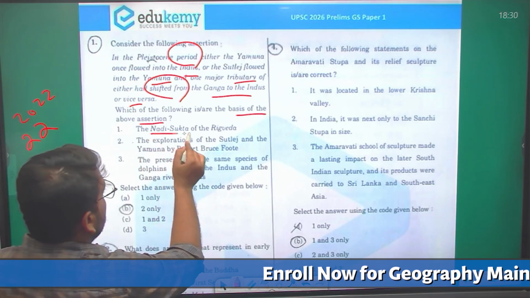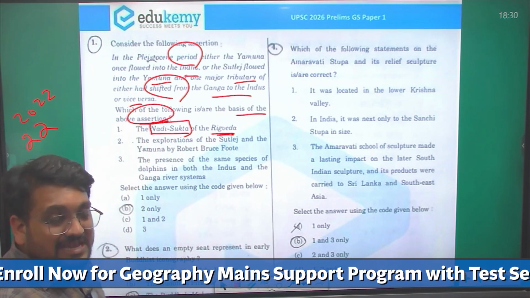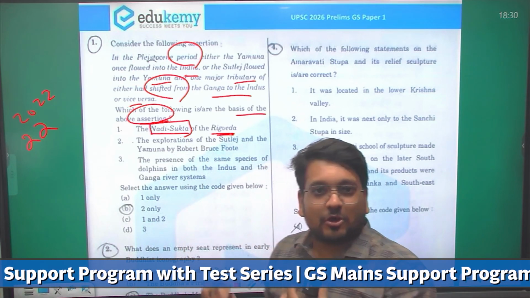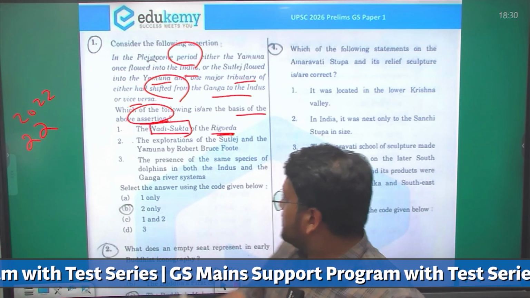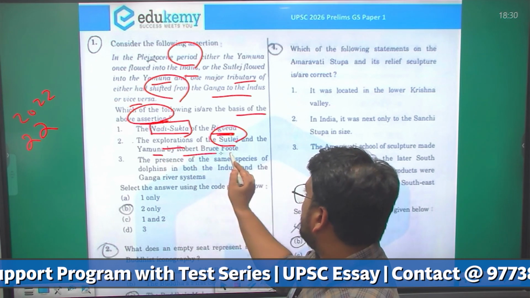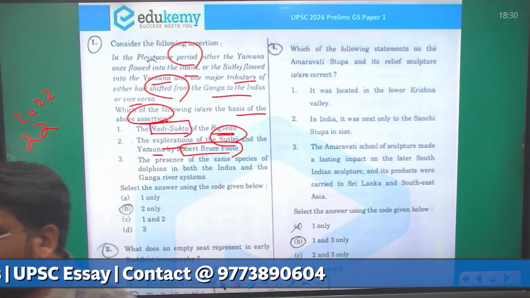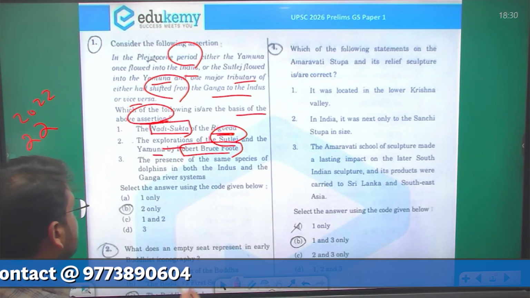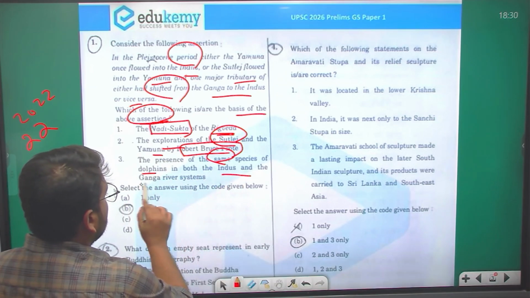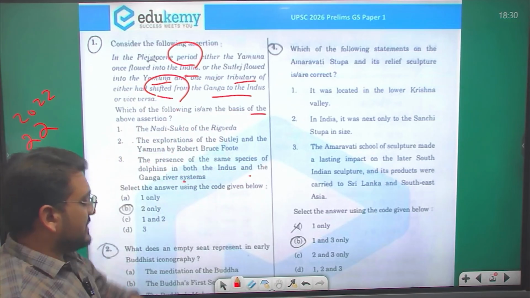The first is the Nadi Sukta of Rig Veda, whether this assertion has been seen in the Nadi Sukta of Rig Veda. First, let us see all the options, then we will have the discussion. The next statement is the exploration of Satluj and the Yamuna by Robert Bruce Foote. And the third is the presence of the same species of dolphins in both the Indus and the Ganga river systems. So these 3 options have been given over here.